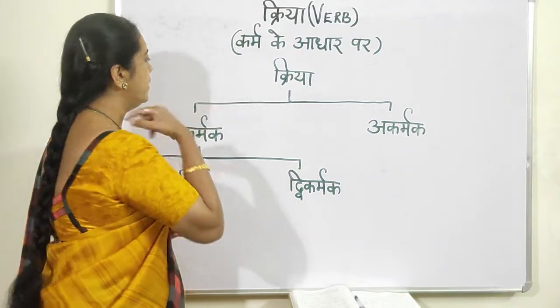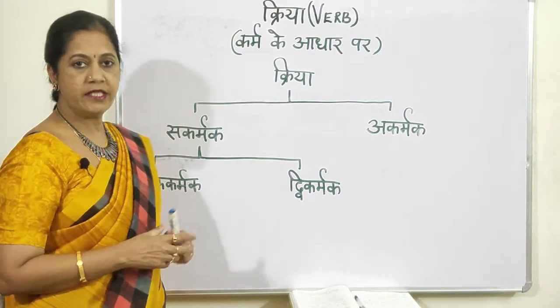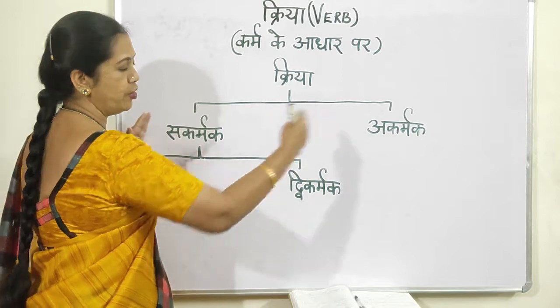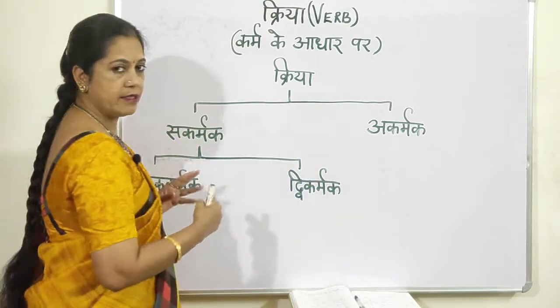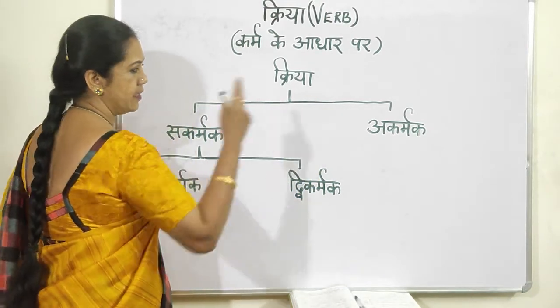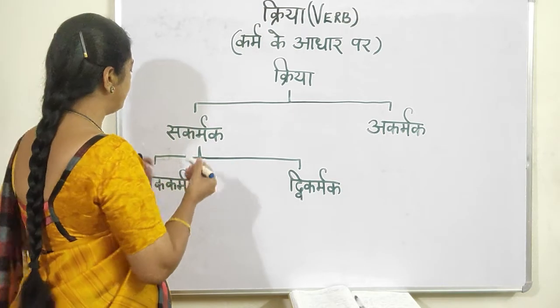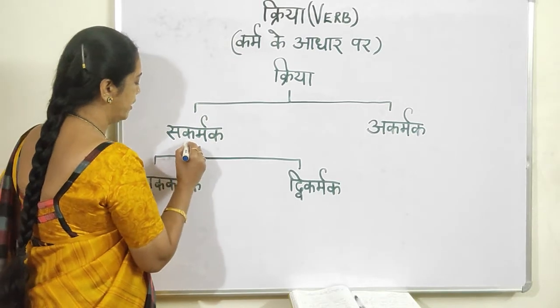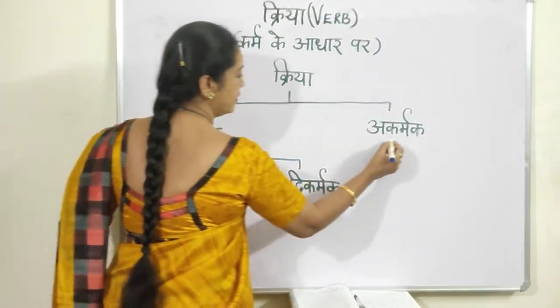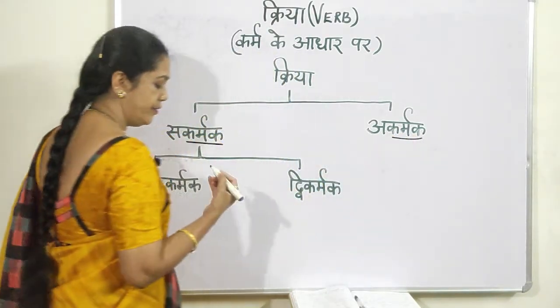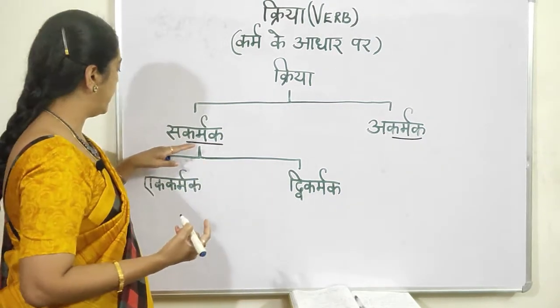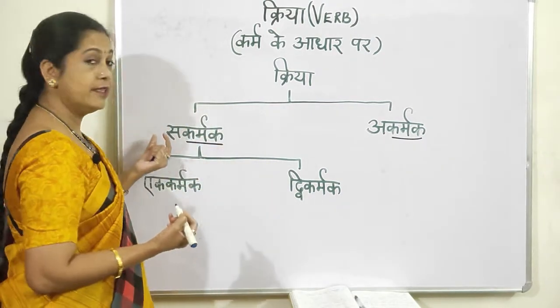Now, I've given here Kriya. So Kriya is verb. It is branched out into two topics, that is sakarmak, akarmak. Now you'll be wondering, what is this? Now I will tell you more clearly. You find something common over here: karmak, karmak. What is different?